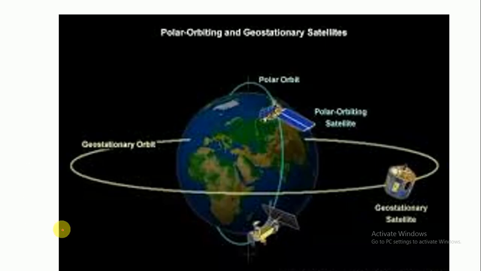So you can see here the satellite which is revolving around the Earth in the equatorial plane. This is the geostationary satellite, and you see another satellite which is revolving in the polar plane. These are the polar satellites. They are revolving in the polar orbits, and this is the geostationary orbit. So this is all about this chapter, gravitation.